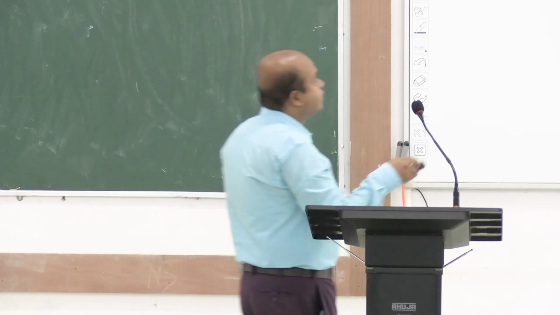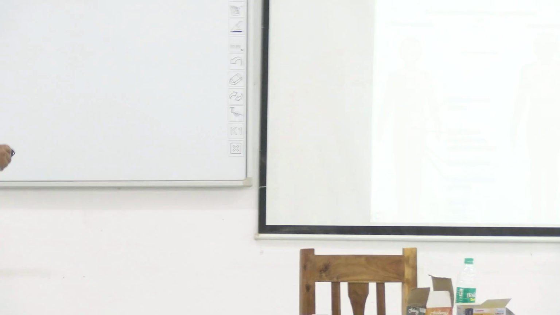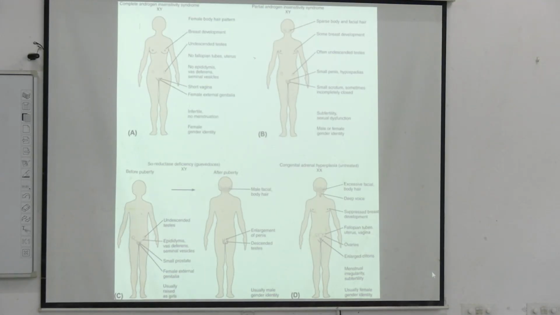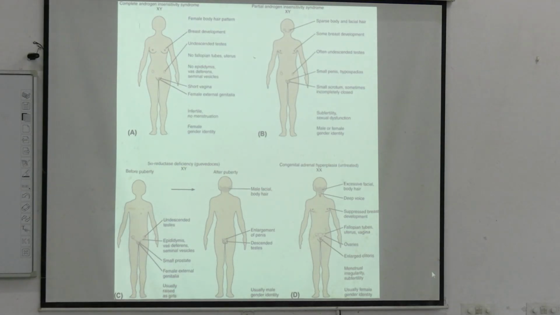Okay, this is partial or complete. A is complete, B is partial. Androgen insensitivity syndrome or testicular feminization syndrome. I don't think in the first year of your medical school these will be asked in detail, but as it is mentioned in the structured syllabus, if you can't write all the features, just mention some lines at least.